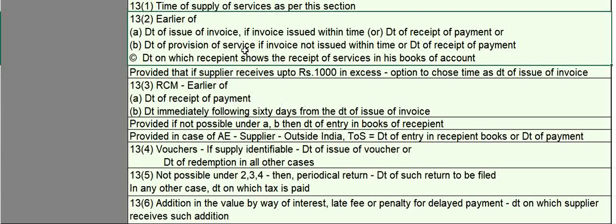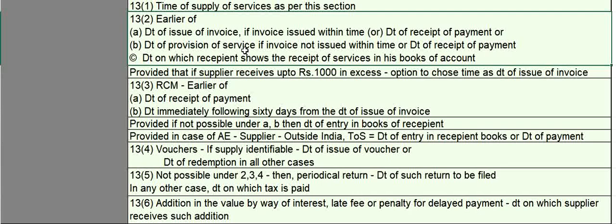For RCM of services, you have to look at only two things: the date of payment and the date immediately following 60 days from the date of issue of invoice. There it is 30 days for goods, now it is 60 days, and there is no date of receipt of goods here as the third parameter. Since it is a service, we only look at these two things, and the earlier will become the time of supply for services in the RCM case.